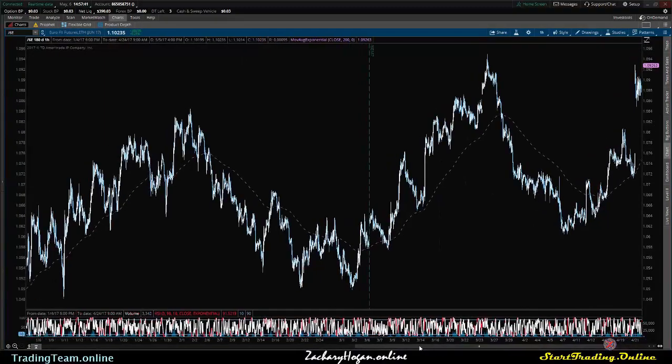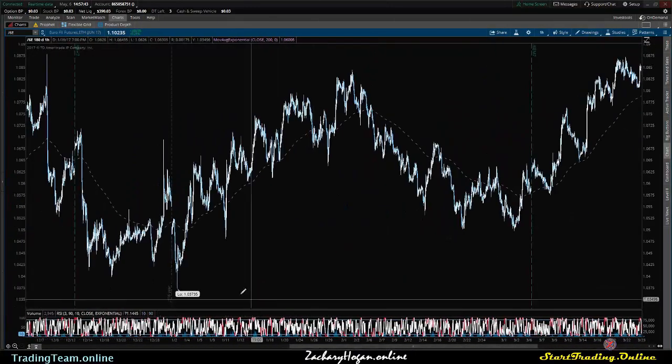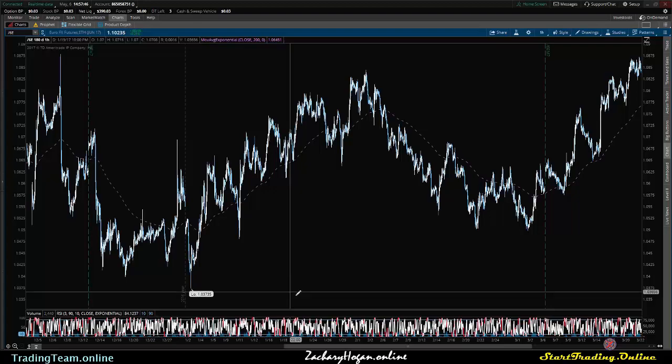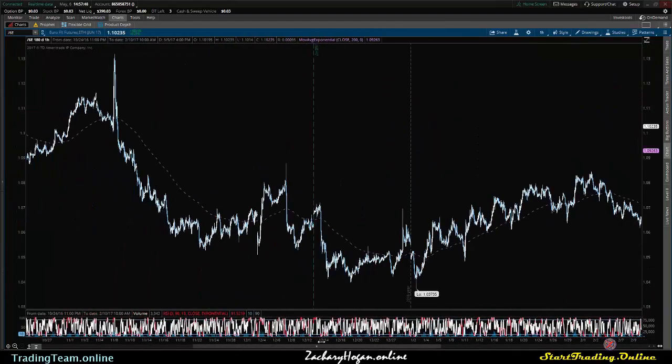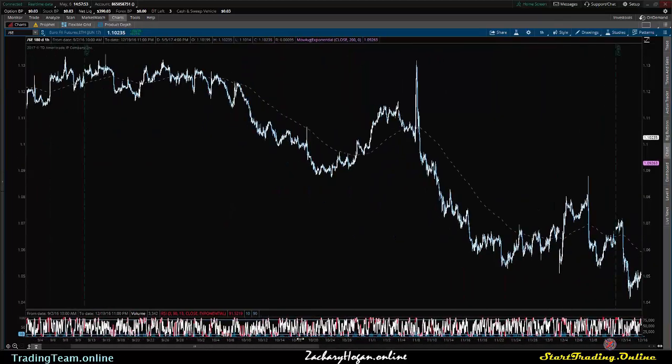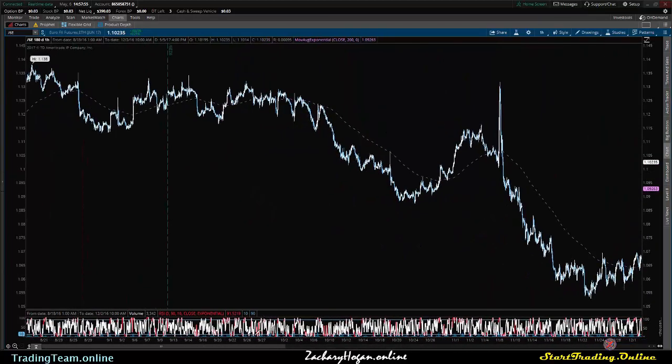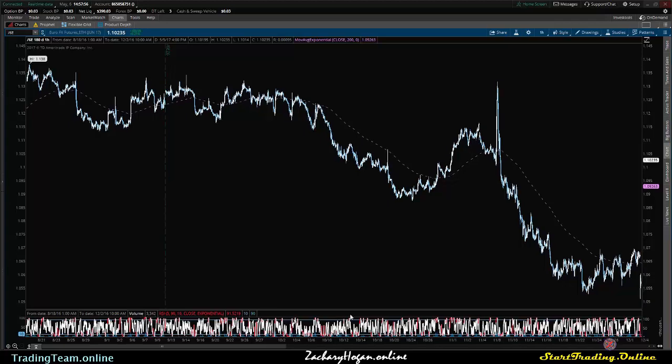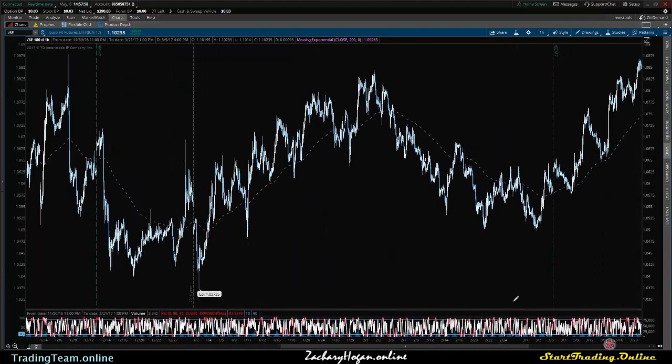Let's just scroll back a little bit, see what other ones we could notice. We have one going on here, one going on here, and that's really all that I can see right now. I'm not going to highlight them or mark them up or anything. There's one in here as well.